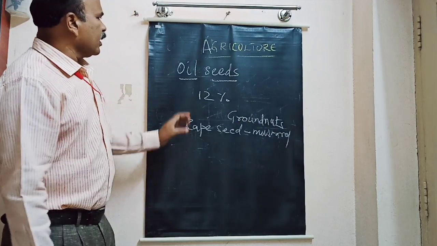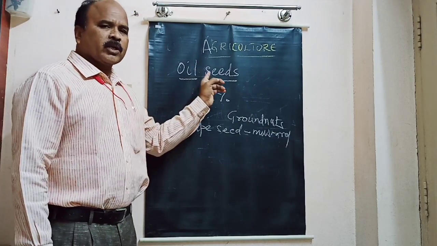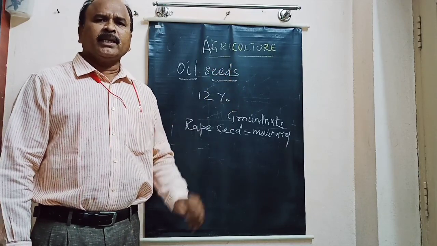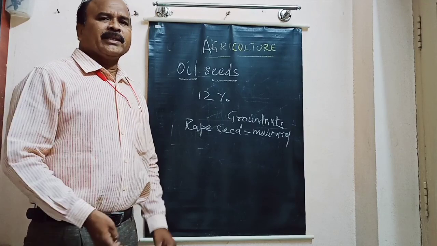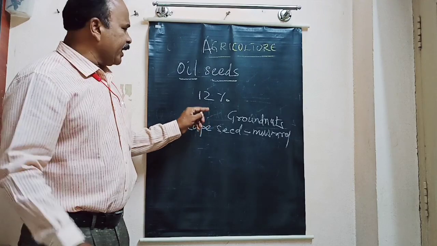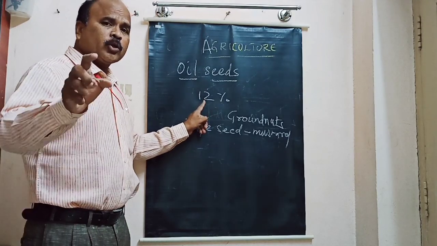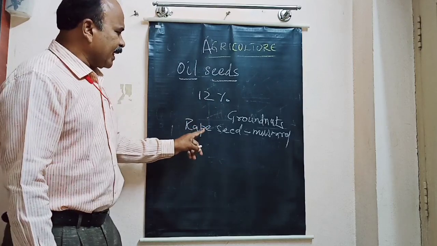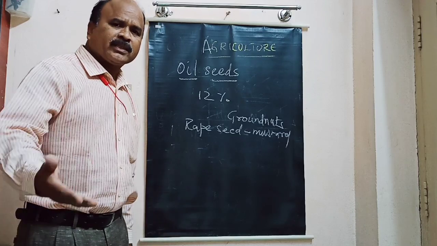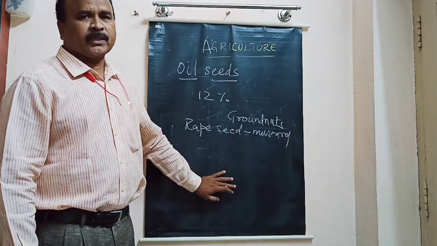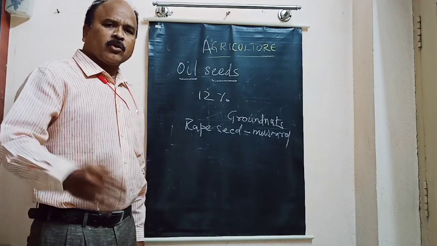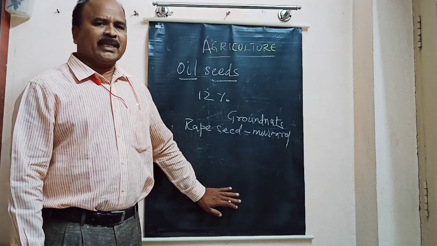So let us see a glance about oil seeds. What are all the oil seeds? Groundnut, sesamum, coconut, mustard, linseed, cottonseed, all come under oil seeds. In how much of area are they grown? 12% of the total cropped area. India ranks second in terms of groundnuts production. In India, Gujarat is the largest producer of groundnut. Some of the pulses are grown in Kharif season and some are grown in Rabi season. Have a glance. Thank you, children.